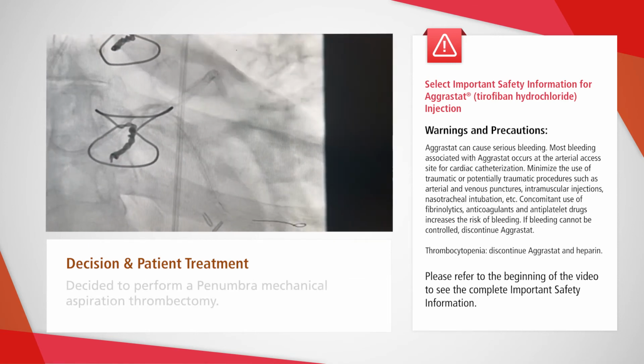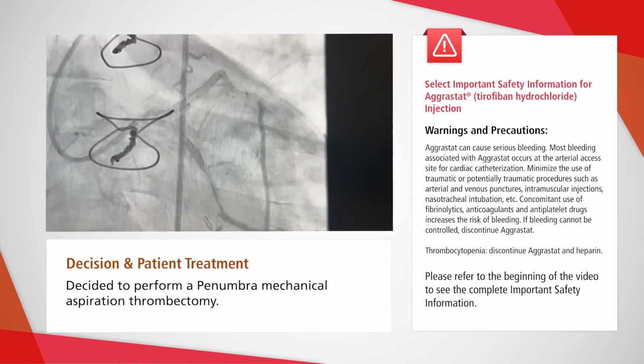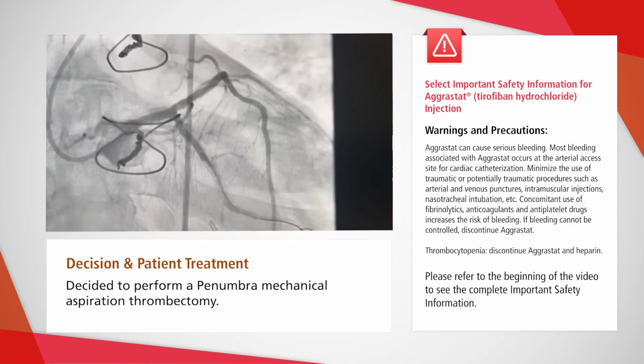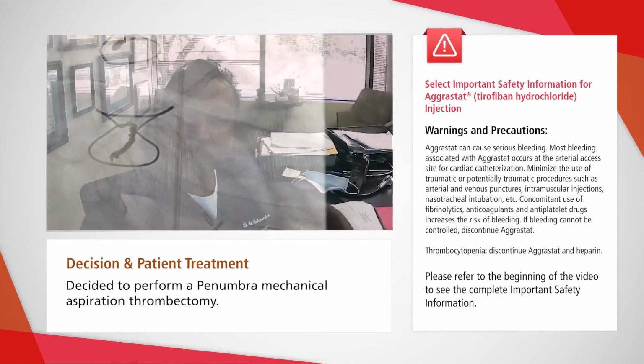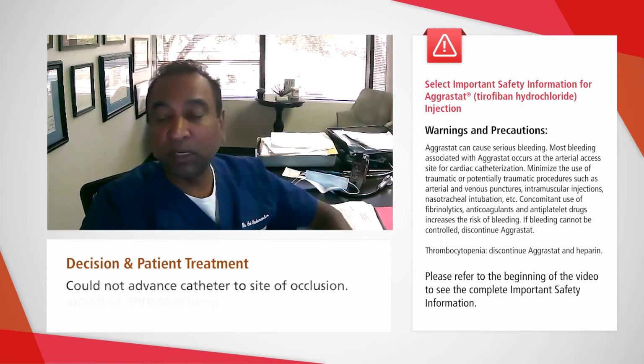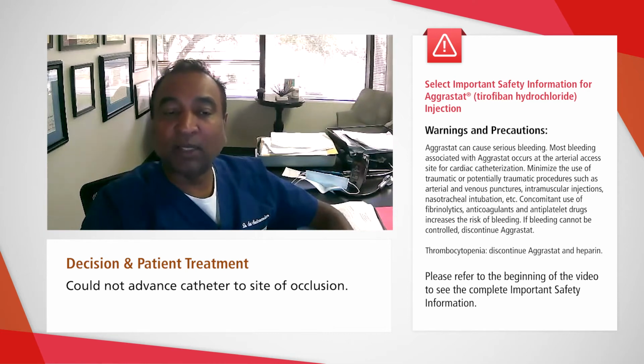So we decided to initially perform a Penumbra mechanical aspiration thrombectomy using a CAT RX catheter. However, because of the tortuosity and the previous stent in the mid and distal left circumflex, this catheter would repeatedly hit against the stent edge in the mid left circumflex and would not advance to the site of occlusion. Attempted thrombectomy performed from the catheter proximal to the occlusion did not establish antegrade flow.